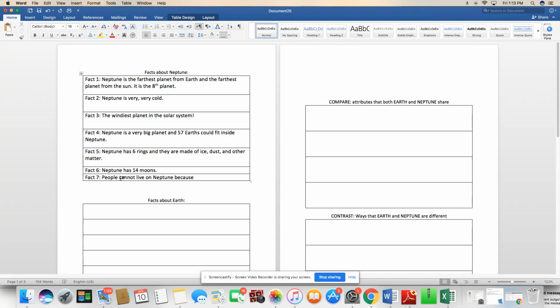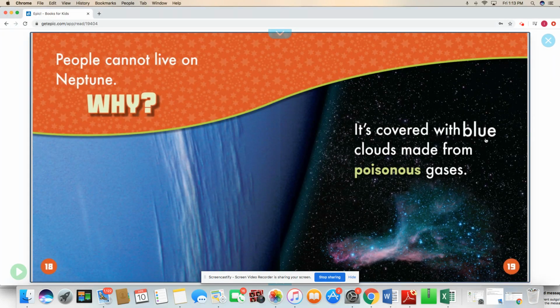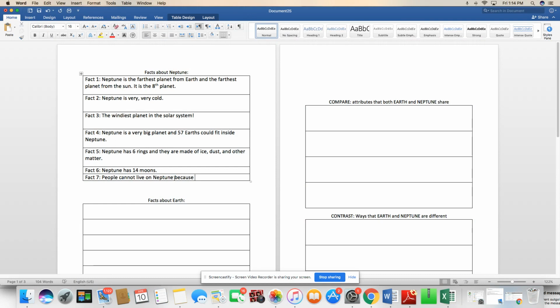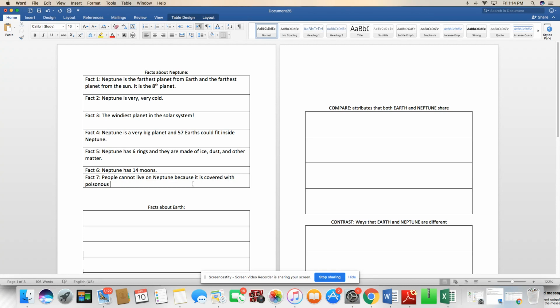So, people cannot live on Neptune. Why? I'm going to use the word because and then explain why they cannot live there. And the first thing the author wants to tell me is that it's actually covered with blue clouds made from poisonous gases. Okay? So people cannot live on Neptune because it is, I'm writing it as a pronoun instead of Neptune, it is covered with poisonous gases. I might put a period, but I'm going to wait and see if the author is going to tell me more reasons first.